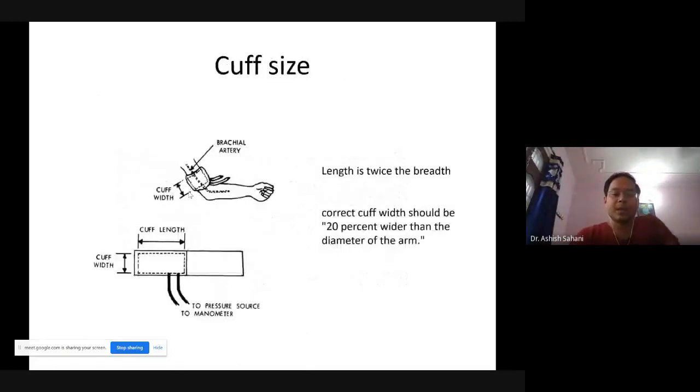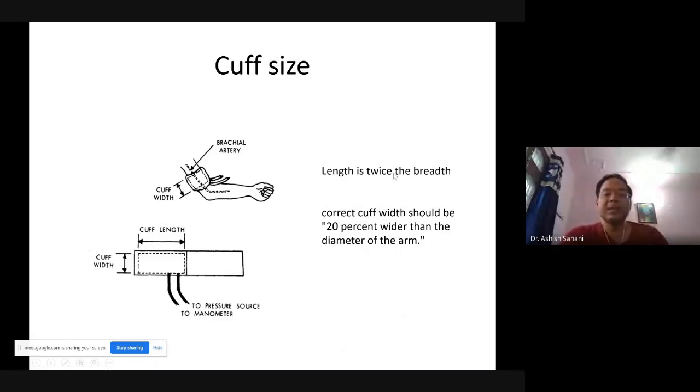Then cuff size is also an important concern in blood pressure measurement. Depending on the patient's age and health, or weight and height profile, your cuff length is important. If you use a wrong cuff length for measurement, your measurements will be off by maybe 10-20%.